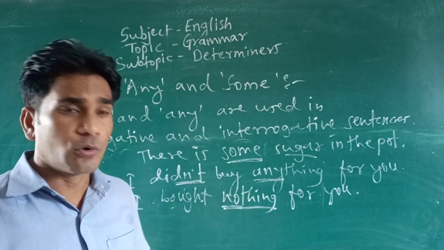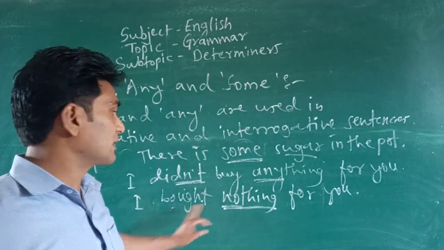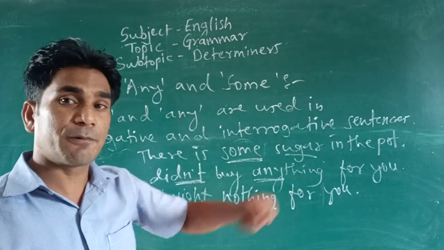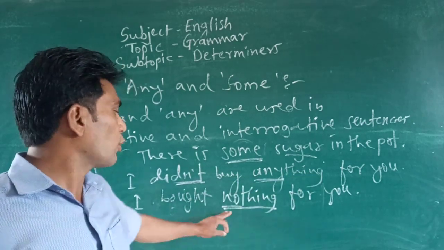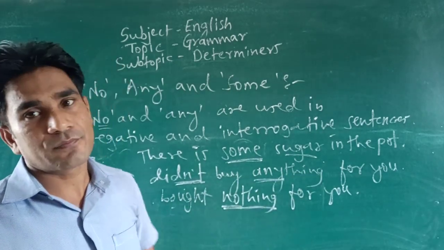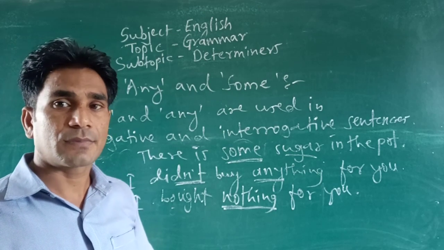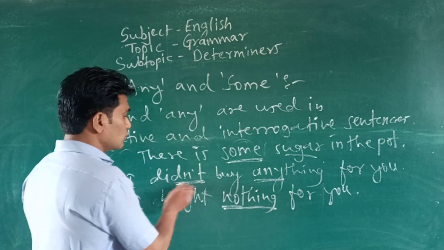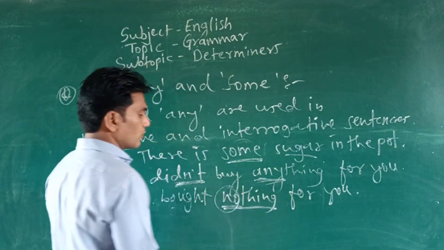Or simply again you can write like this, as we have written the gift. I didn't buy any gift for you. So saying here, I bought no gift for you. So this is the basic difference between the use of any and no.